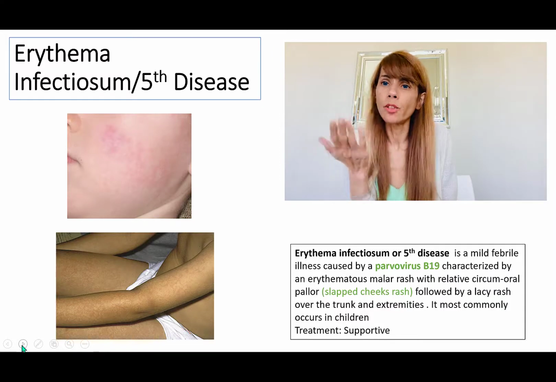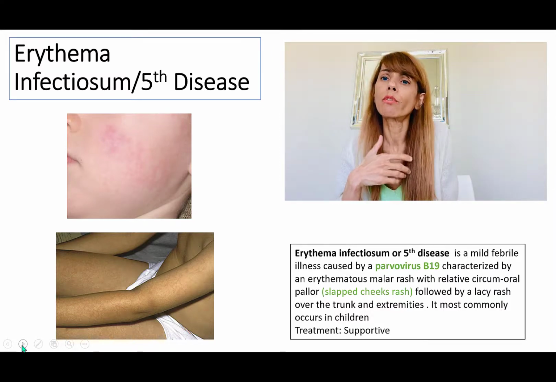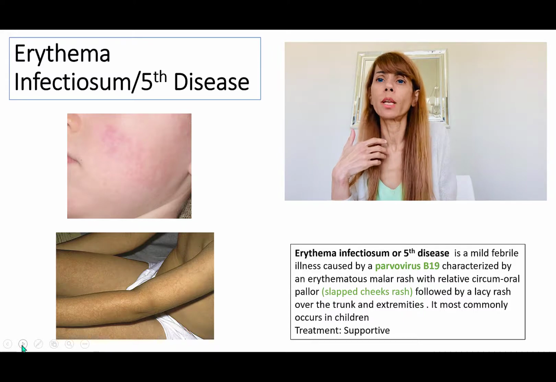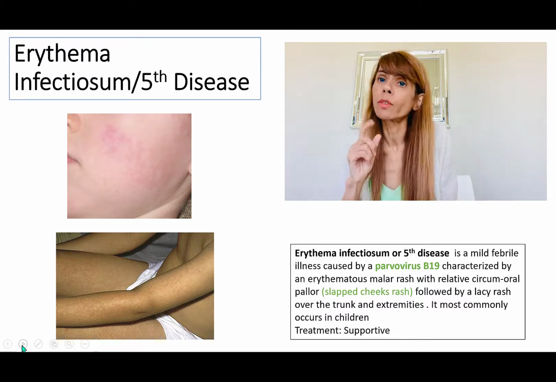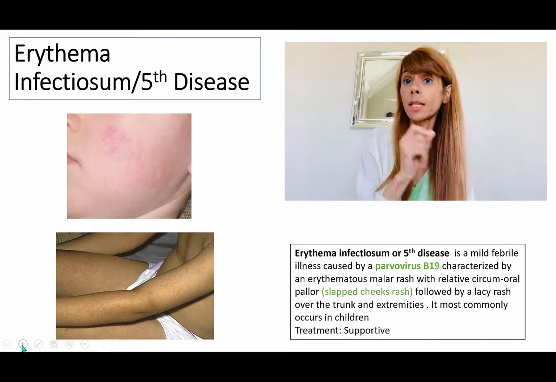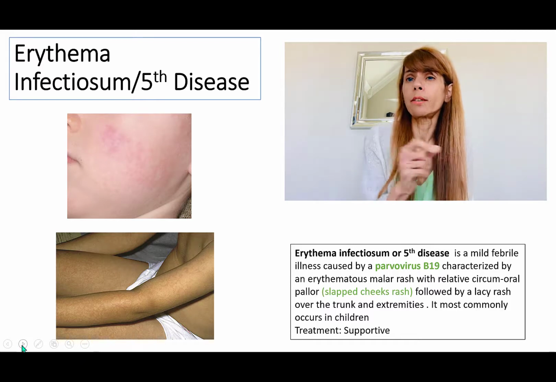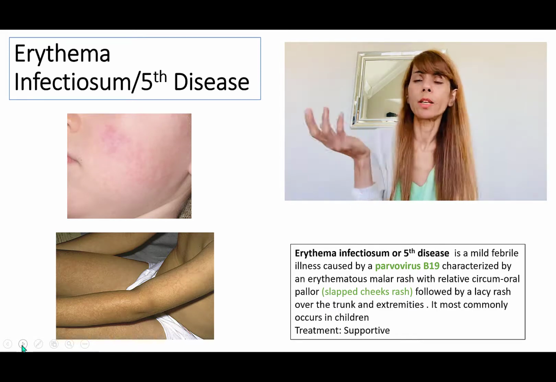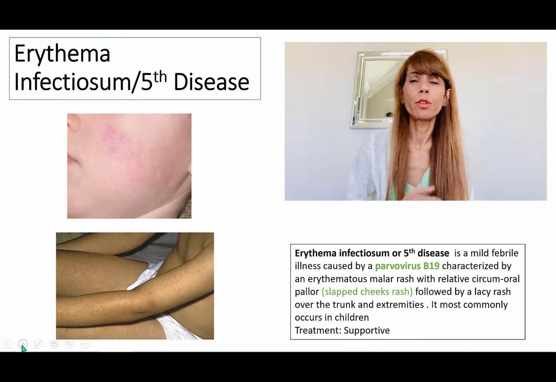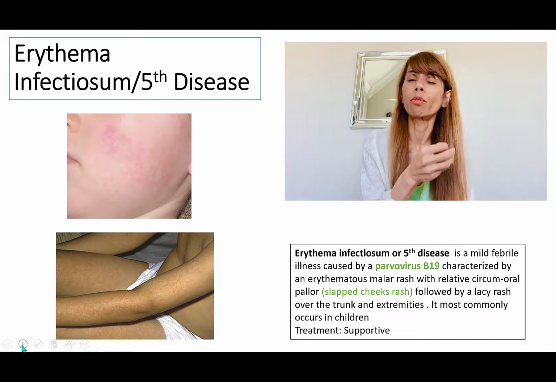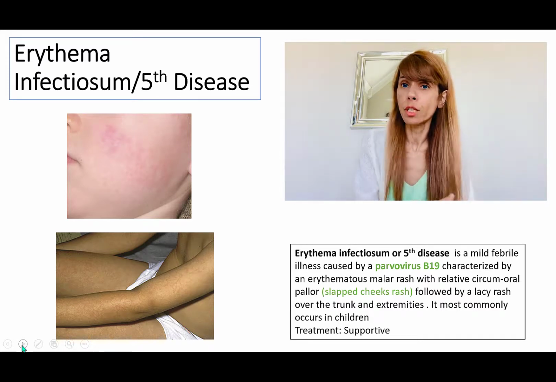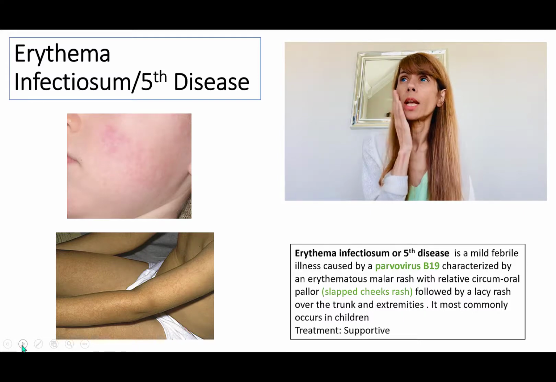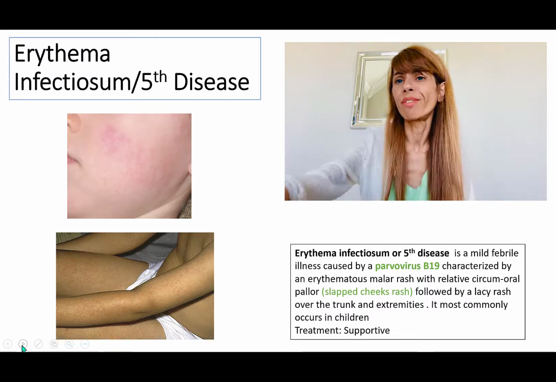It's going to be a young patient, and the patient is going to look very fine otherwise. So there's not going to be any major complication because it's a very benign self-limiting condition most of the time. Sometimes parvovirus B19 can lead to pure red cell aplasia. So you'll read about that later in the curriculum, I think. But as long as that complication is not present, it's going to limit itself and resolve spontaneously. And you just need to remember that it is associated with parvovirus B19. There may be a lacy rash on the rest of the body also, but when you see a slap cheek appearance, that's parvovirus B19.